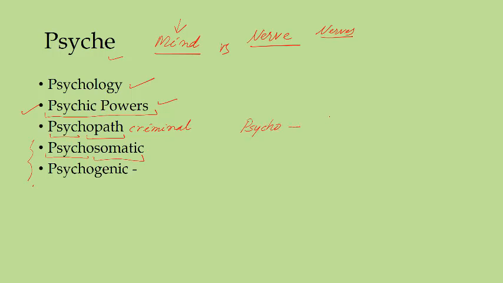Psychosomatic has two roots here, psycho and somatic. Psyche or psycho means mind and somatic means body. This is a technical word but probably easy to understand.